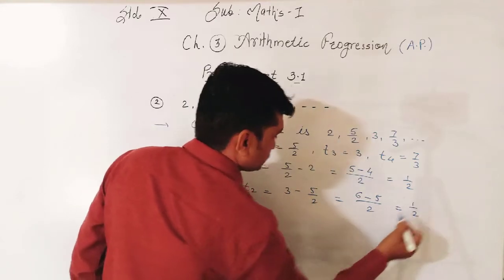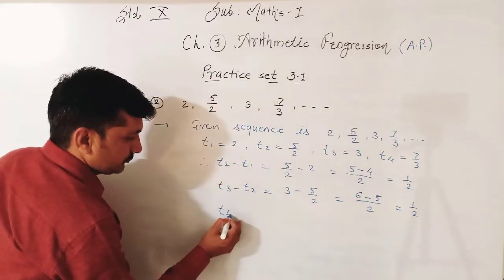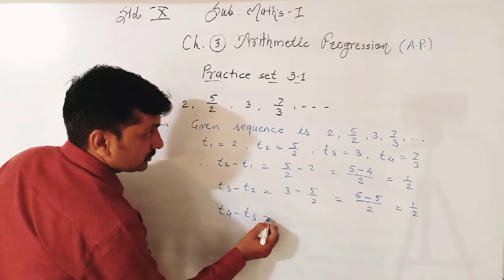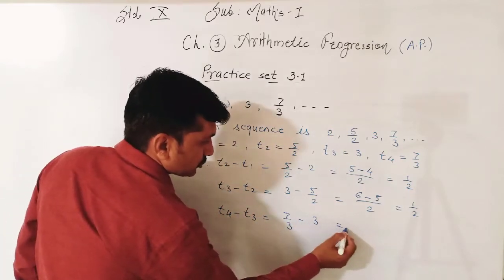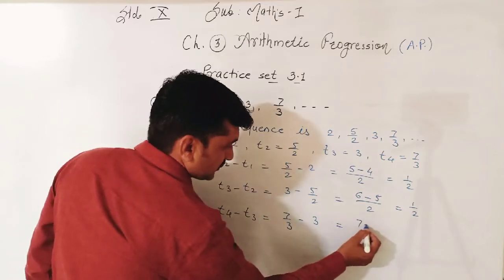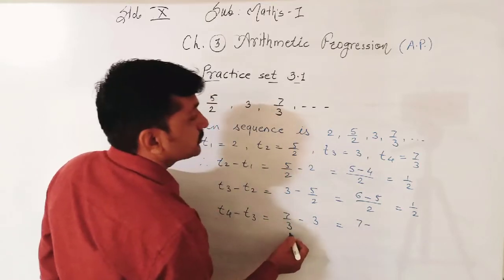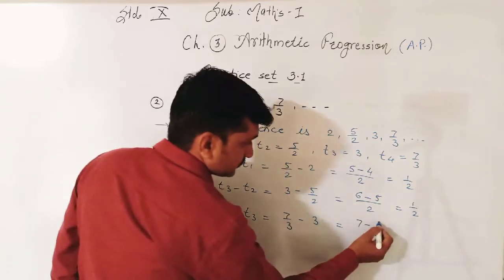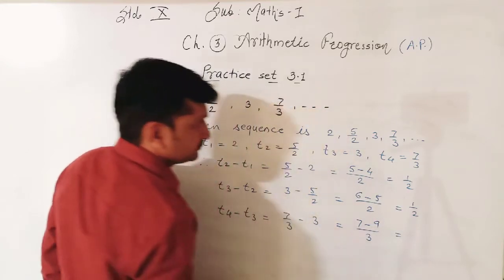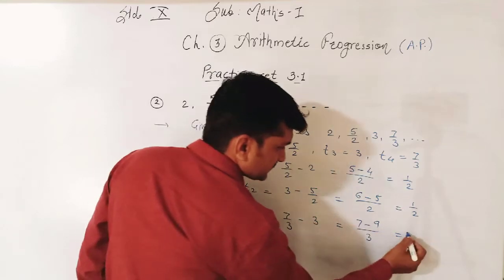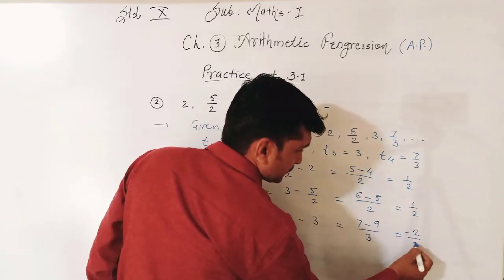Subtraction is 1 upon 2. Third, T4 minus T3. T4 is 7 upon 3 minus 3. Cross multiplication: 7 ones are 7 minus 3 threes are 9, upon 3 ones are 3, is equal to 7 minus 9, that is minus 2 upon 3.